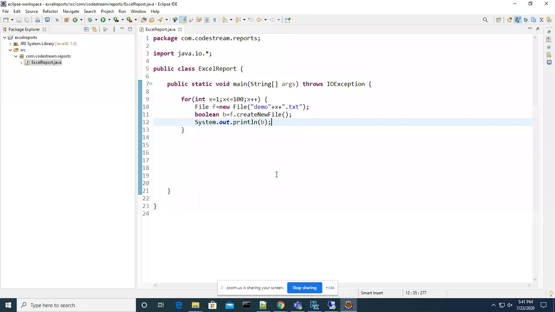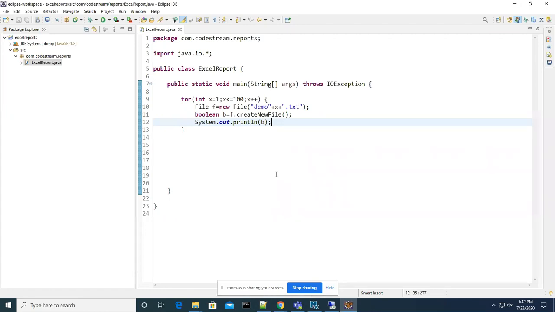So what is our requirement? Yesterday we tried to look into a simple concept. My requirement is I have to create a file dynamically. I mean, a program has to create a file, not manually. A program has to create a file, and I want to create 100 files. To create 100 times, you know the for loop is a fundamental concept, a control statement. But to create a file, we already have a predefined class, which is already defined in the Java API.